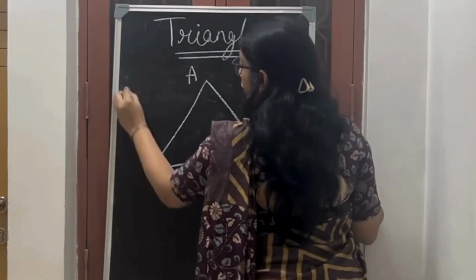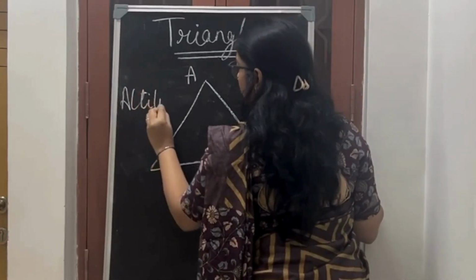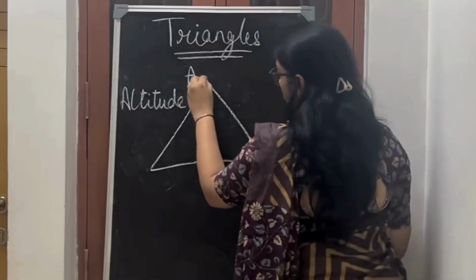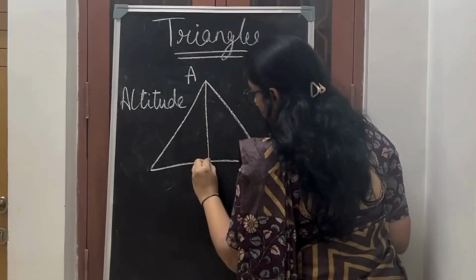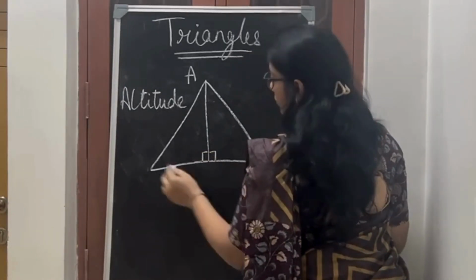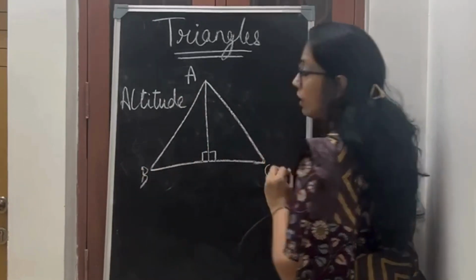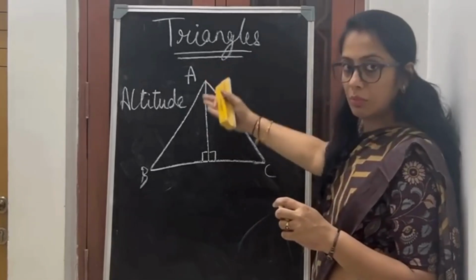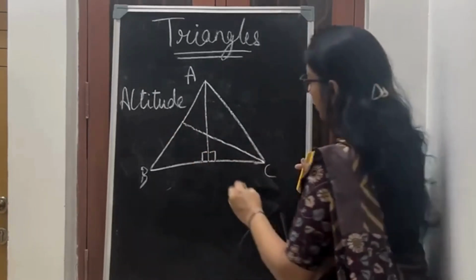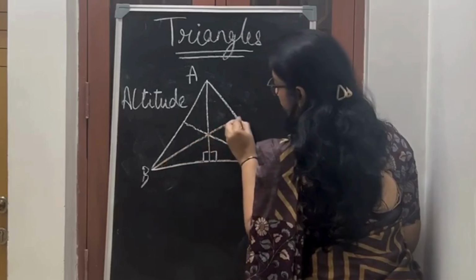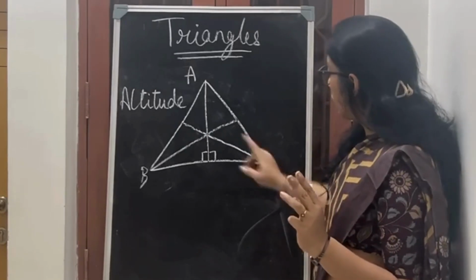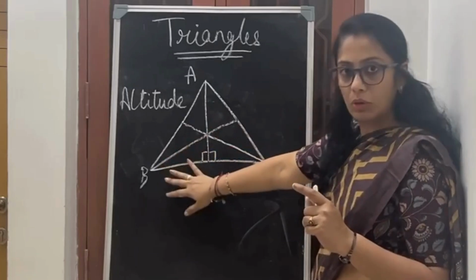So, altitude, okay? This altitude is a corresponding line joining the vertex to the opposite line where the angles formed are 90 degrees. Okay? It gives you the height of the triangle from the particular vertex. Now this also is an altitude, even this is an altitude. So there are three altitudes that are formed in a triangle. All three are giving you the height of the triangle from the particular vertex.